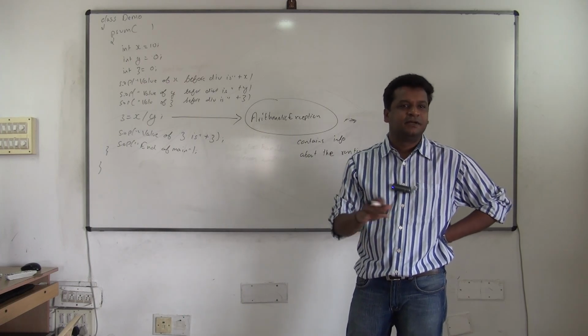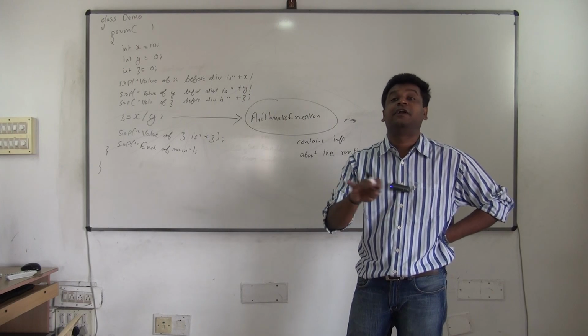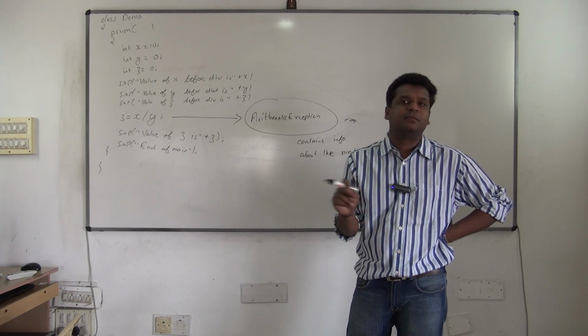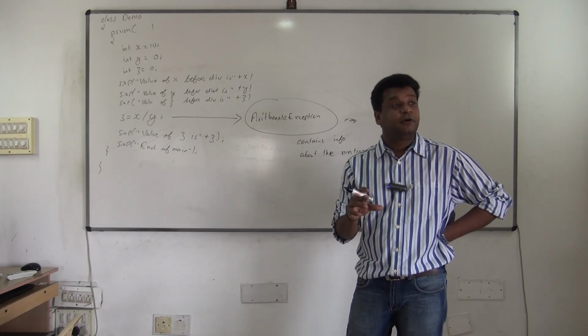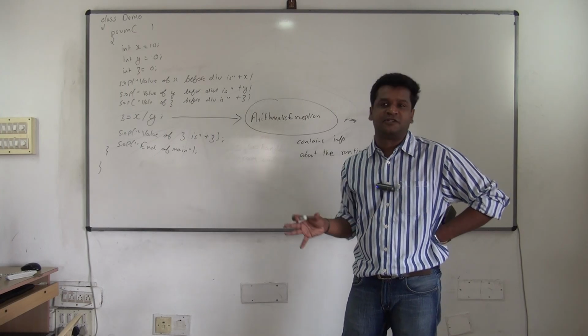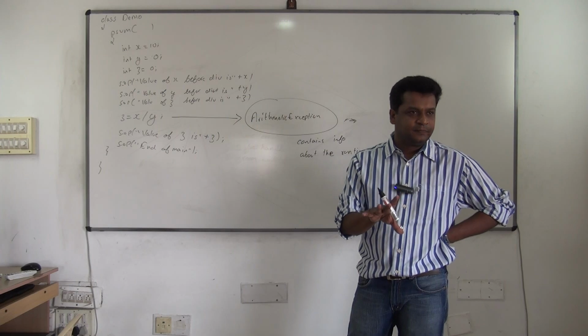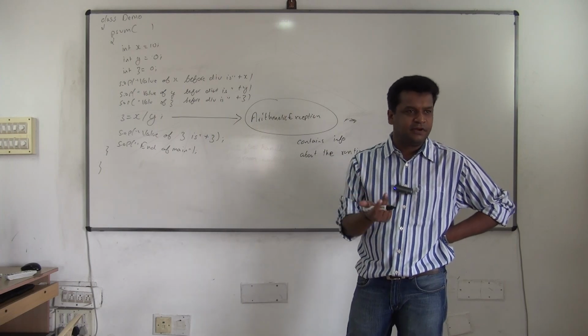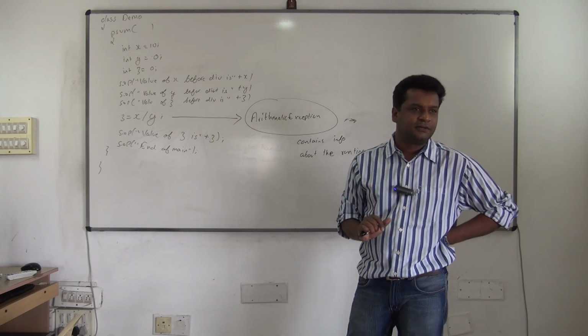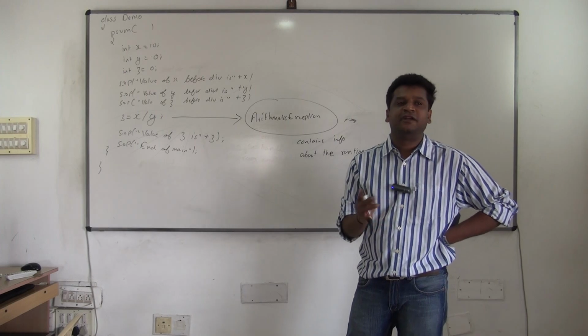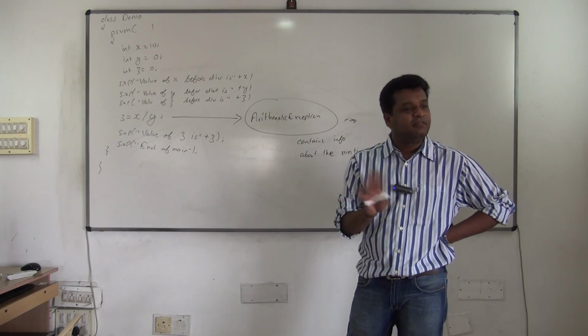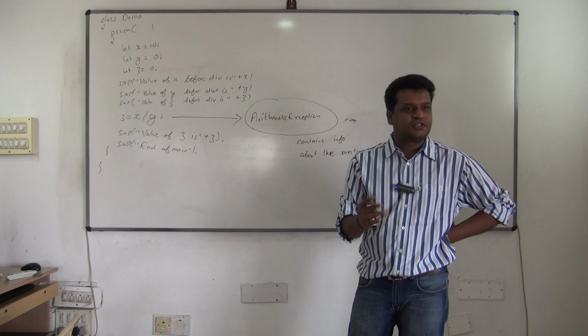What message does it print? That this program got terminated because of ArithmeticException, with the line number and all that. So your program has got terminated, but you are getting the message now. See, the program got terminated, yes or no? I'll show you this output. The program gets terminated, but the system did not crash. The same program, if you try in any other language, what will happen? The program will terminate, plus the system also will terminate.